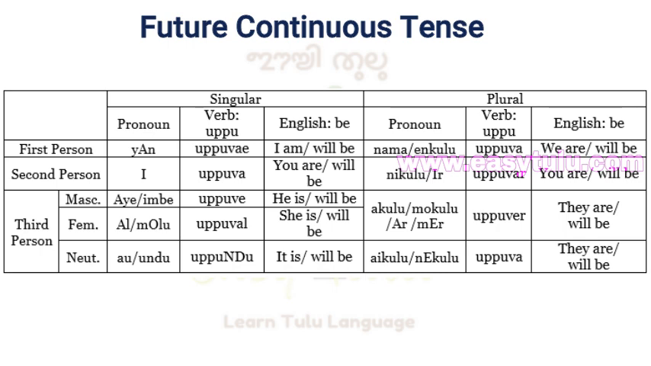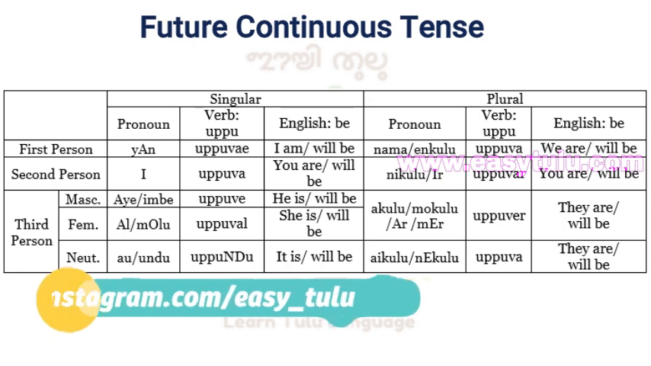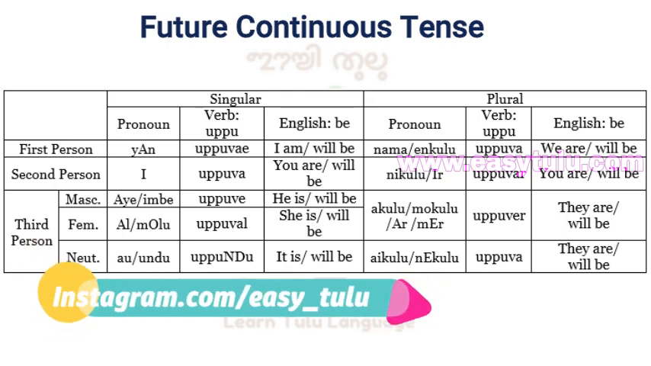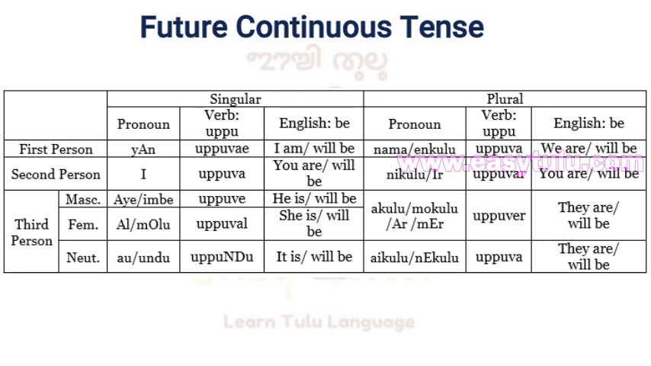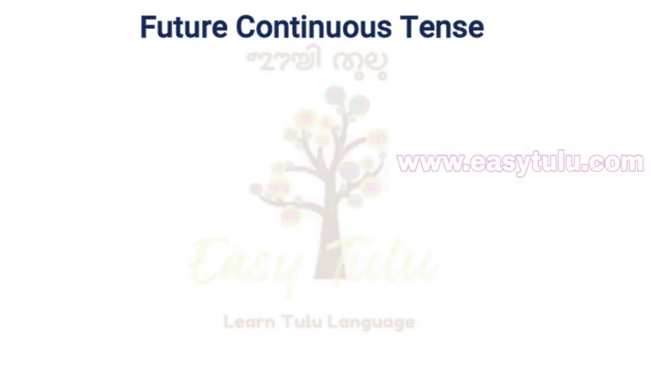Nama or enkulu uppuva, we are or we will be. Iru or nikulu uppuvar, you are or you will be. Akkulu mukkulu aru or mer uppuver, they are or they will be. Nekulu or aikulu uppuva, they are or they will be. Now we have to add this to the present adverbial participle.